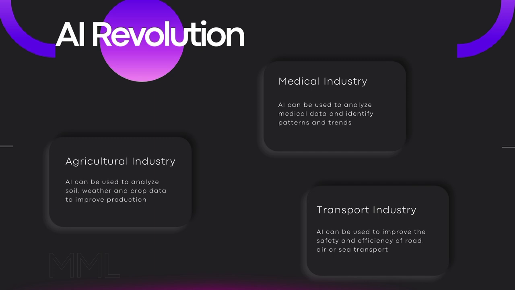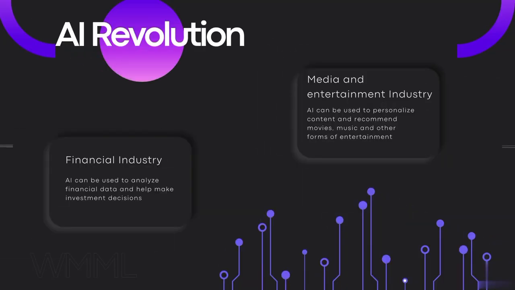Agriculture industry. AI can be used to analyze data about soil, water, and crops to improve crop production and yield and to reduce water and chemical waste, the whole process being automated. Financial industry. AI can be used to analyze financial data and help make better and faster investment decisions.